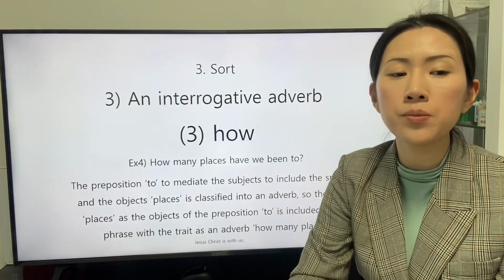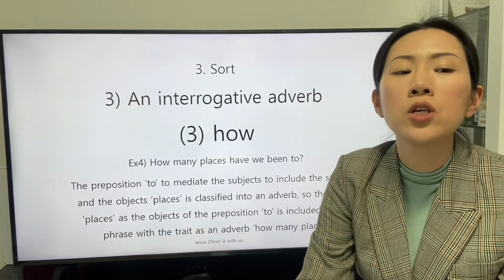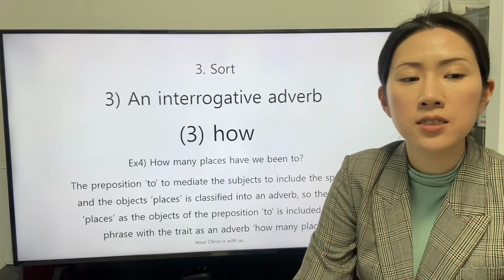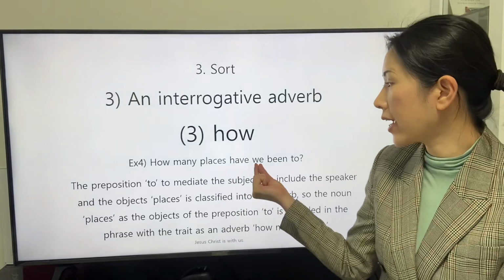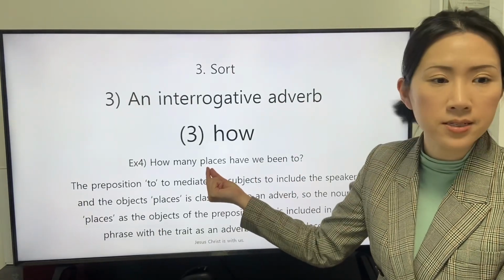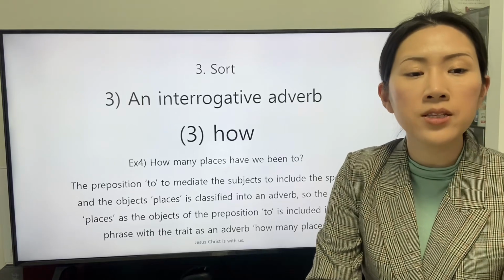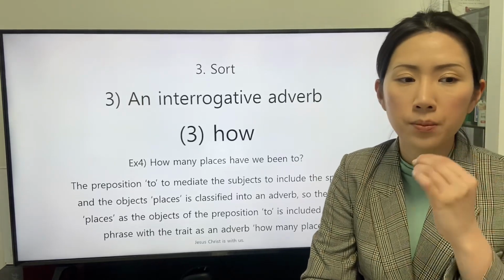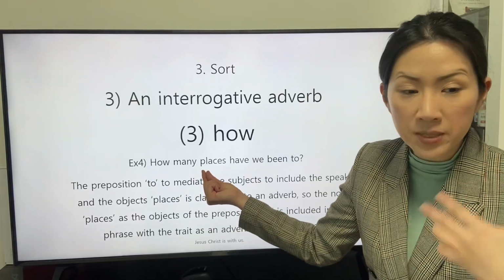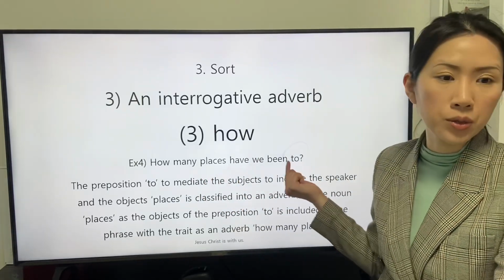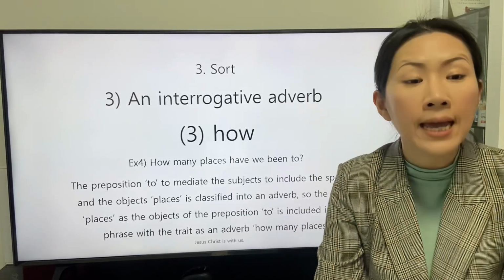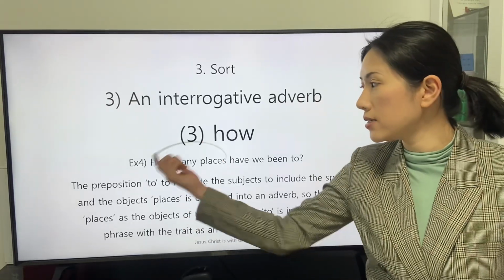preposition to mediate the subject, to include the speaker, and the object. The subject, we, and the object, places, is classified into an adverb. So the noun places as the object of the preposition to is included in the phrase with the trait as an adverb, how many places.